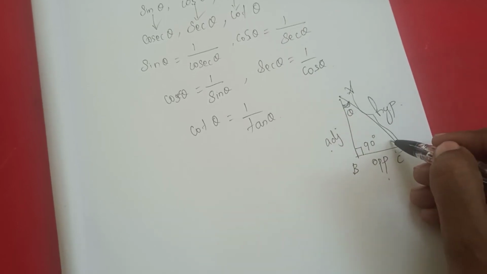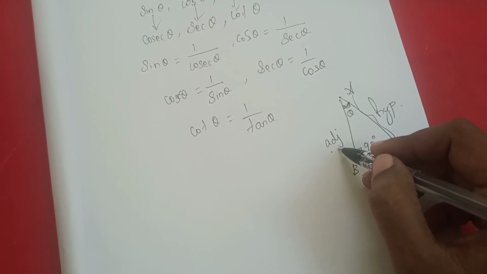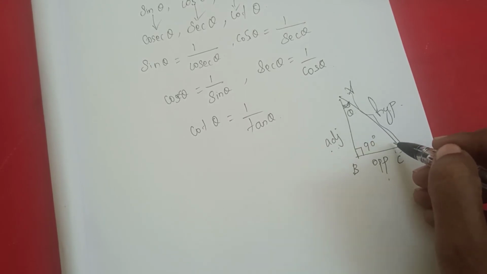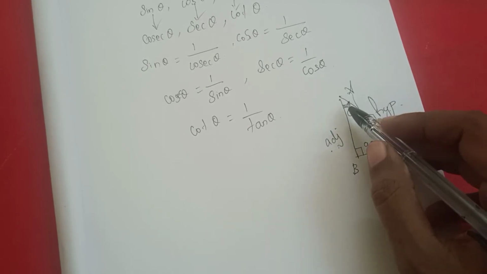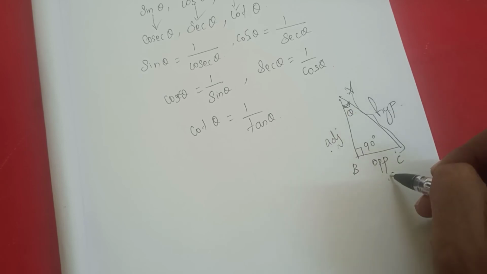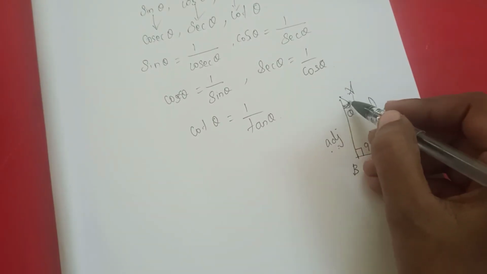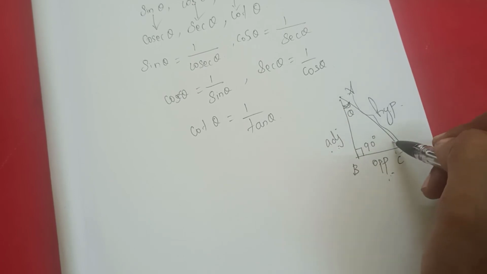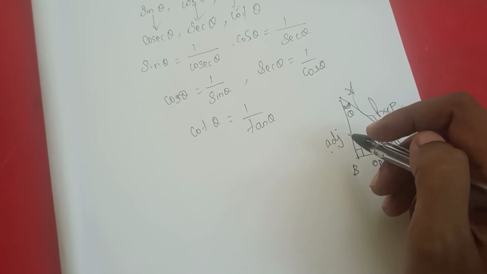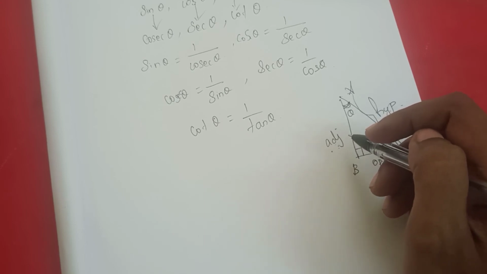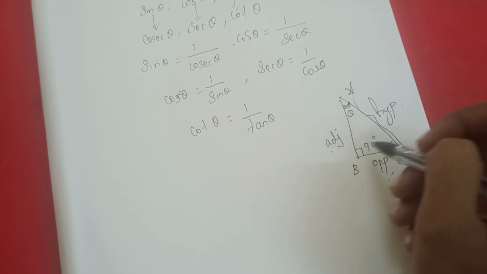If I take the theta here instead, then this will be the opposite side and the other will change to adjacent. The opposite side is the side opposite the angle theta.